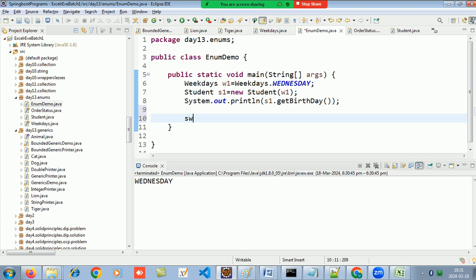So if I use switch and to this I will pass the w1. So what all values can this have? I can have those many cases.